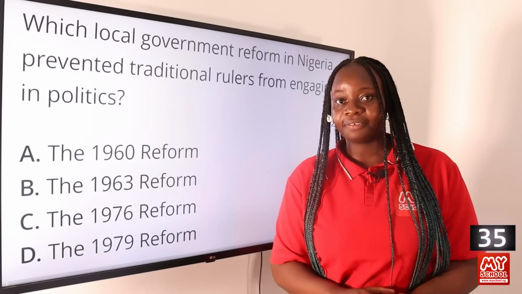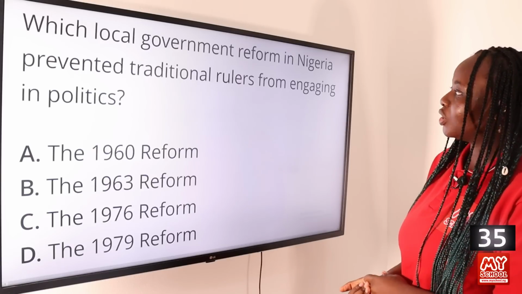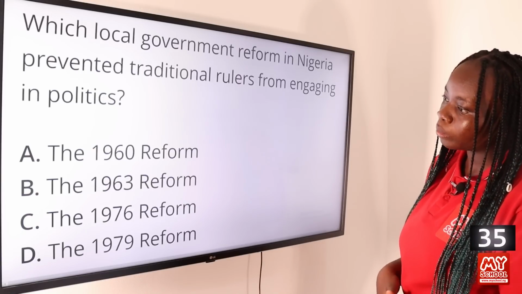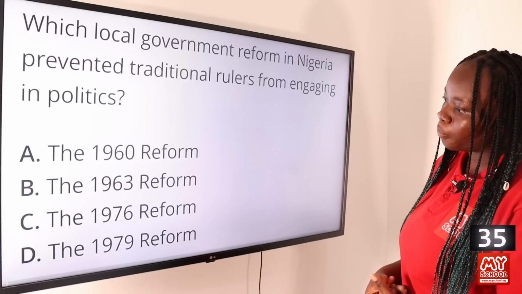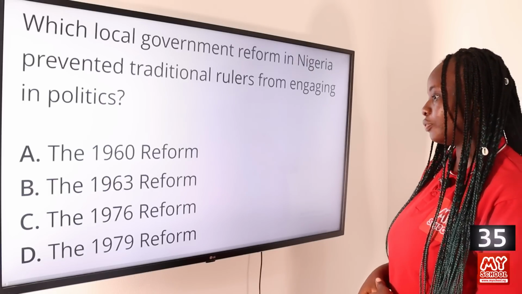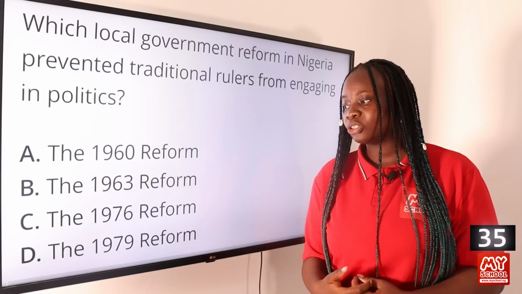Now on to question 35. Which local government reform in Nigeria prevented traditional rulers from engaging in politics? Option A, the 1960 reform, B, the 1963 reform, C, the 1976 reform, and D, the 1979 reform. The answer to this question is option C, the 1976 reform.